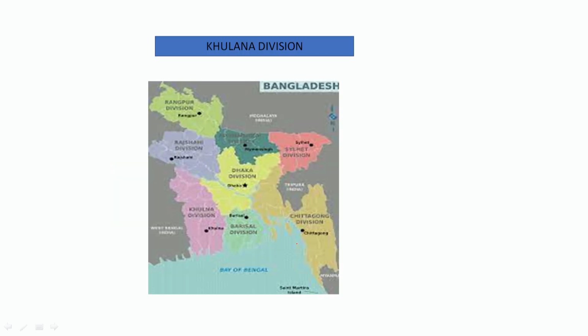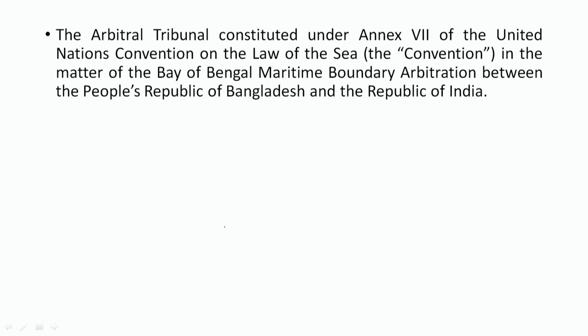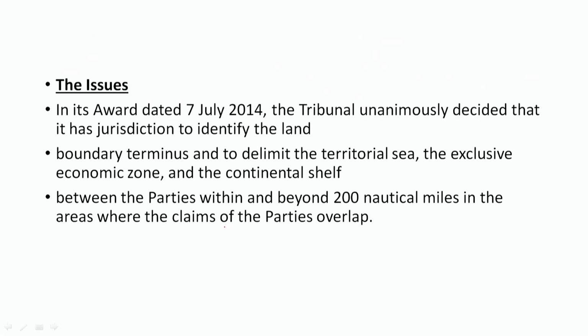Next is the combined map of India and Bangladesh, which shows how the Bay of Bengal forms the coastal region across both the Indian side and the Bangladesh side. The arbitral tribunal was constituted under Annexure 7 of UNCLOS to decide the matter between India and Bangladesh in the Bay of Bengal maritime boundary arbitration between the People's Republic of Bangladesh and the Republic of India. What were the main issues?